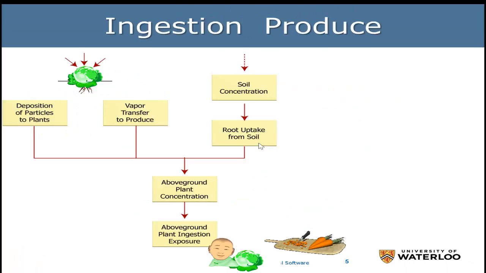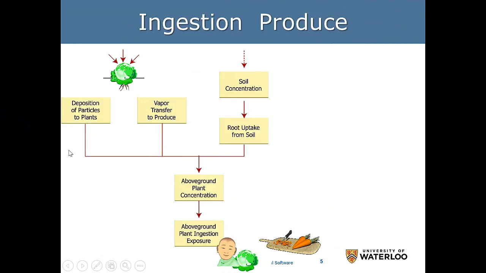Ingestion of produce. We already saw how to account for the media concentration for produce. And as a reminder, produce would be lettuce, tomatoes, cucumbers, things you grow at home. In the example here, carrots. We will ingest and we need to see how much we ingest and how much we will absorb of the total that is present in the produced tissue.